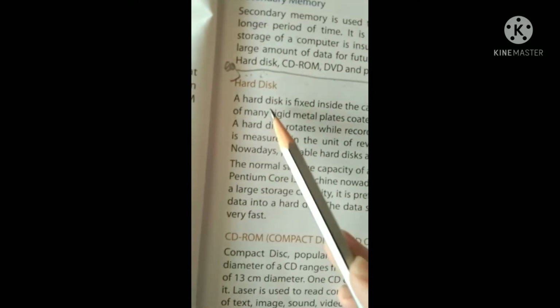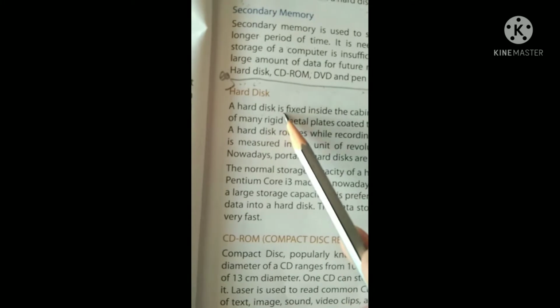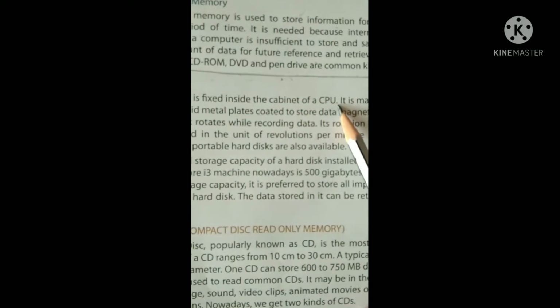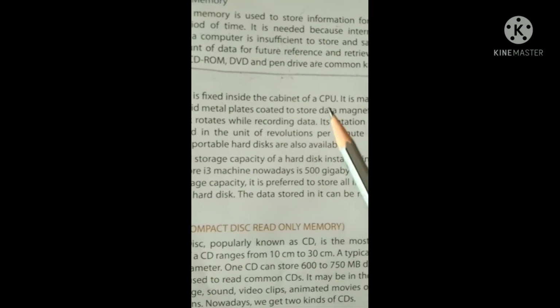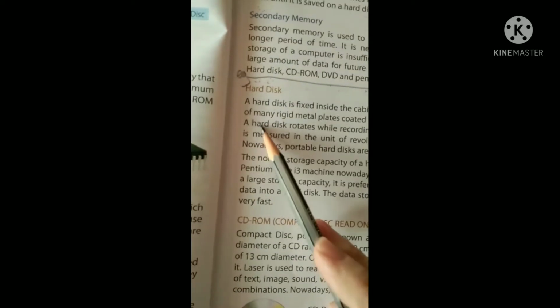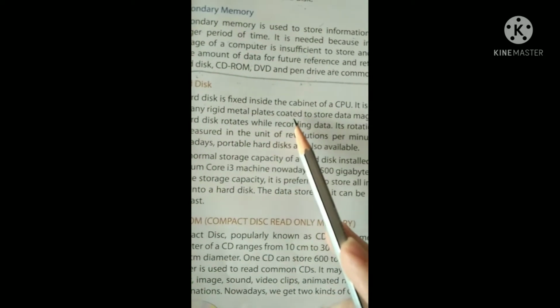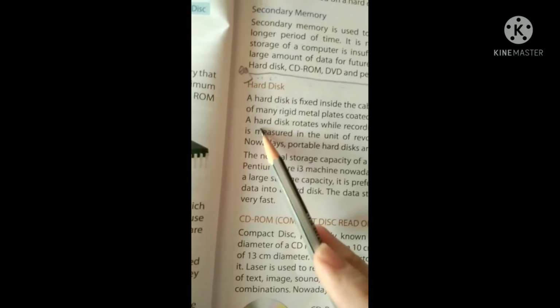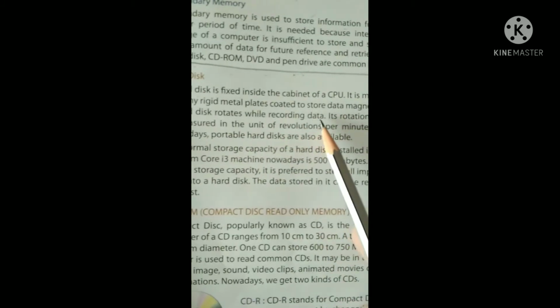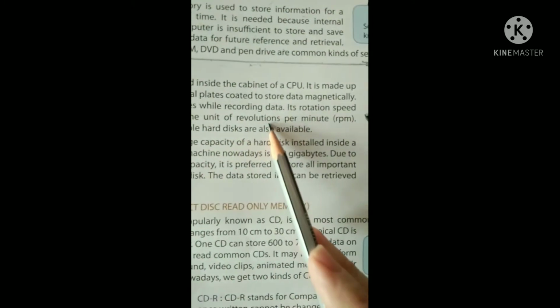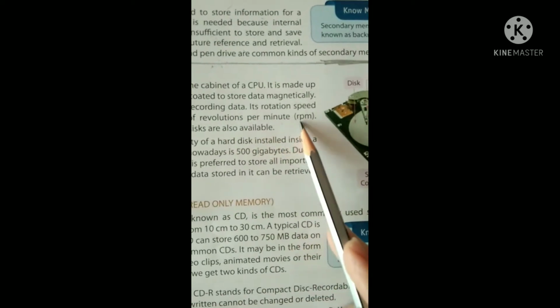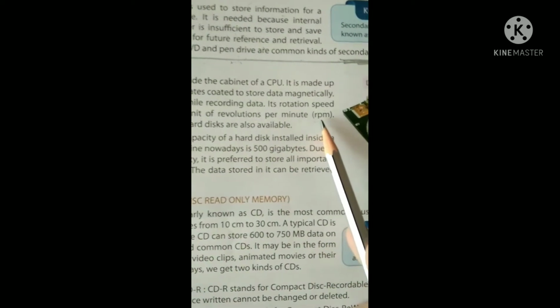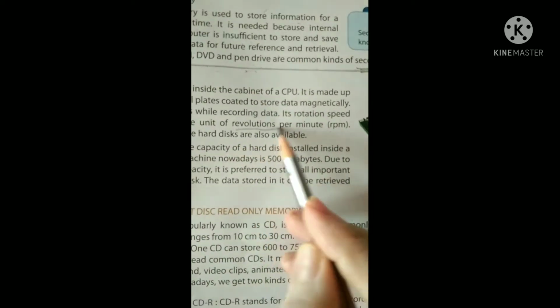Now we will learn about the hard disk. A hard disk is fixed inside the cabinet of the CPU, so it already comes in the CPU. It is made up of many rigid metal plates coated to store data magnetically. A hard disk rotates while recording data. Its rotation speed is measured in revolutions per minute, that is RPM. This is the full form and this is the short form.